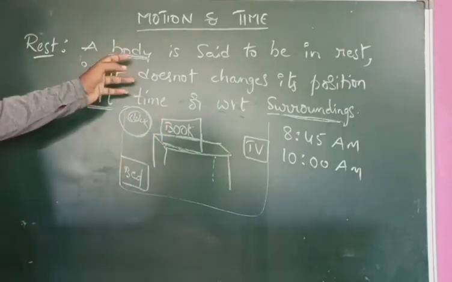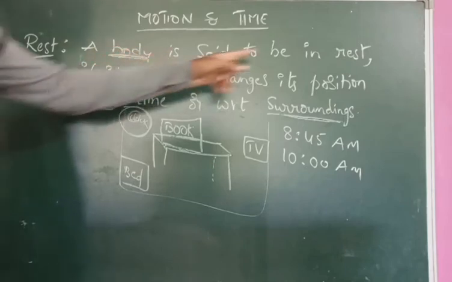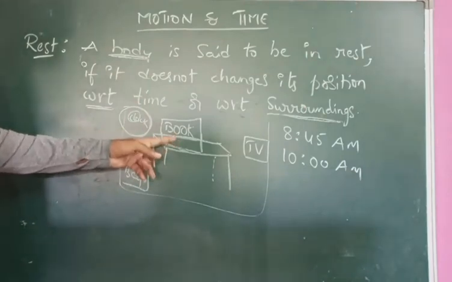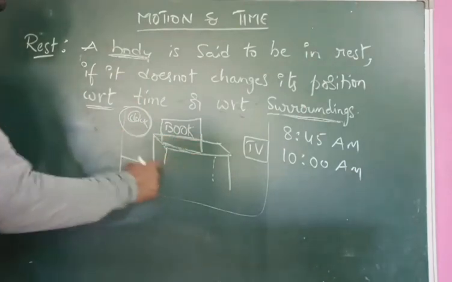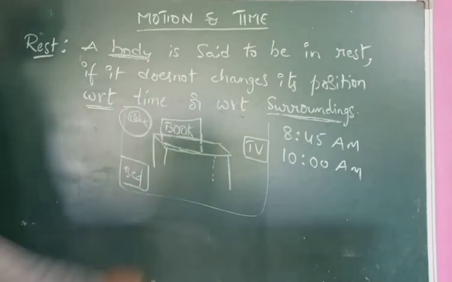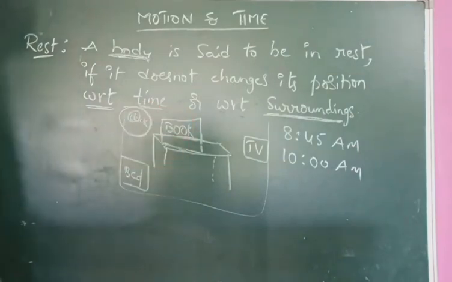Okay, so let us simply revise this definition once. A body is said to be in rest position if it does not change its position with respect to surroundings or with respect to time. Then we can say that the body is in rest position. For this rest position, we can give so many examples.